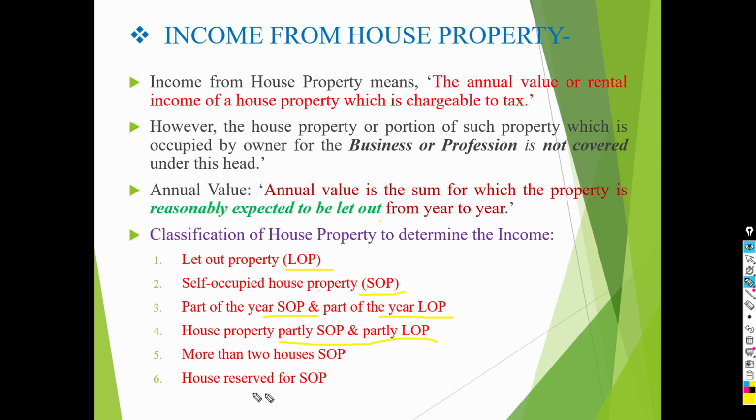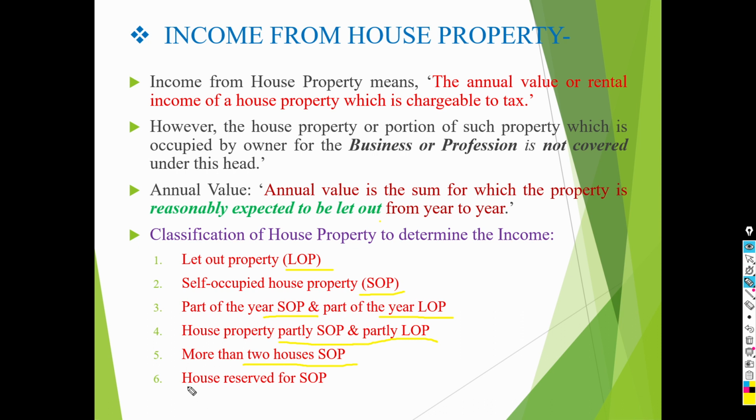Okay. Now, fifth category is more than 2 houses SOP. In this case, any 2 houses of the owner's choice are treated as SOP and the remaining houses will be treated as deemed to be let out.